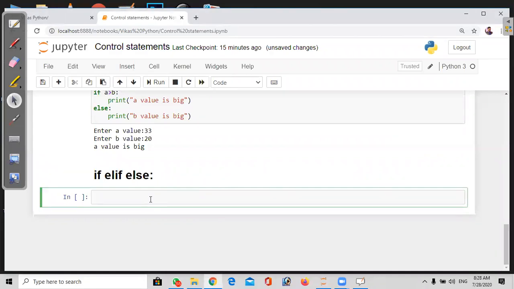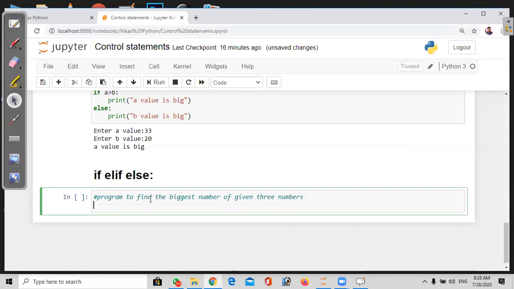If, elif, else. See here, for example, we go with the biggest number of given three numbers.